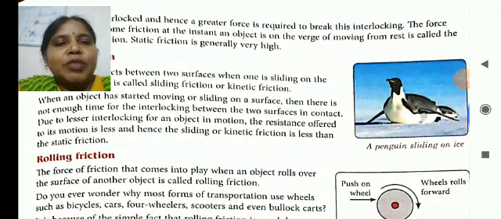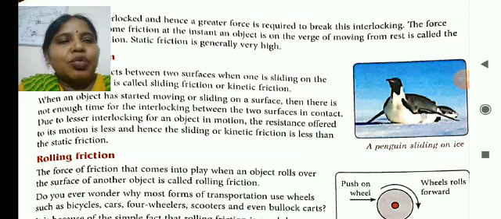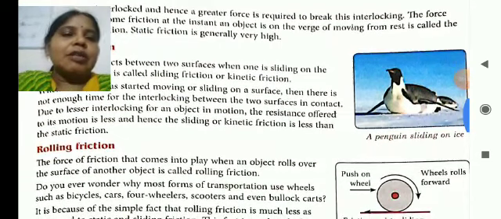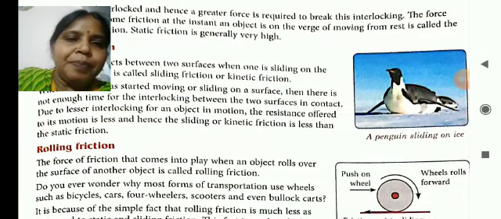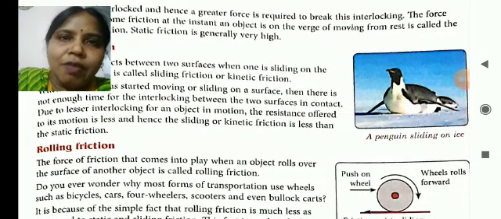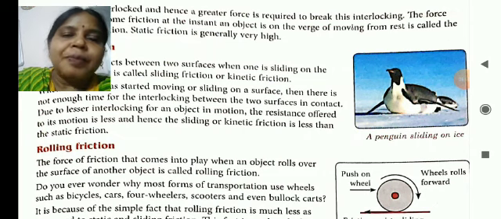When the object is sliding, there is not enough time for interlocking between the two surfaces in contact. Due to the lesser interlocking, the friction force applied is less, and hence the sliding friction is always less than the static friction.